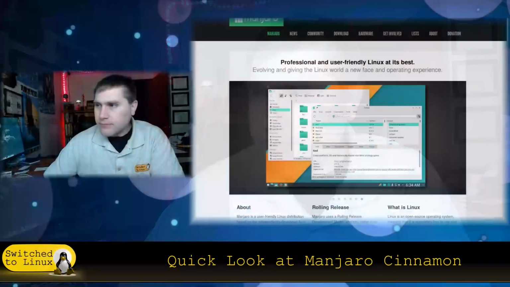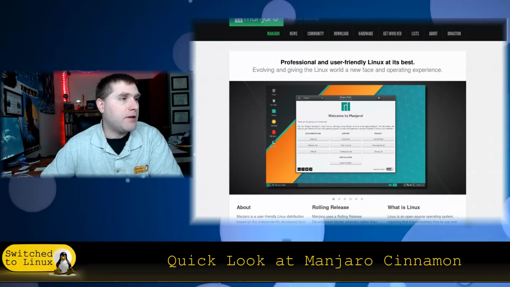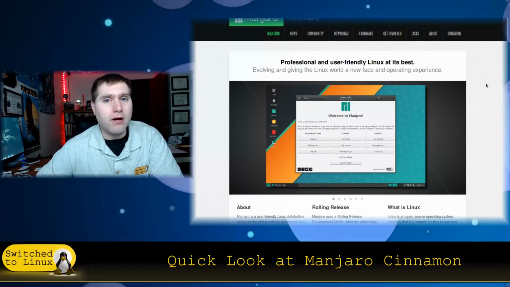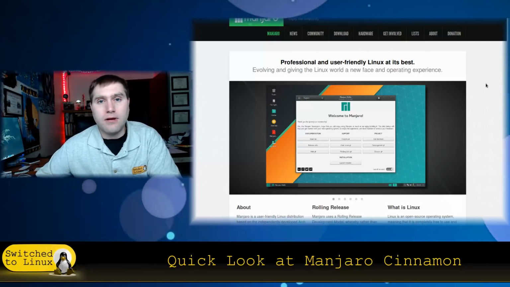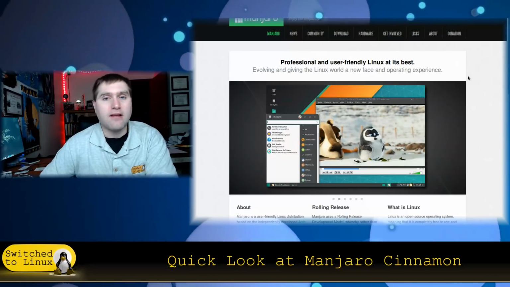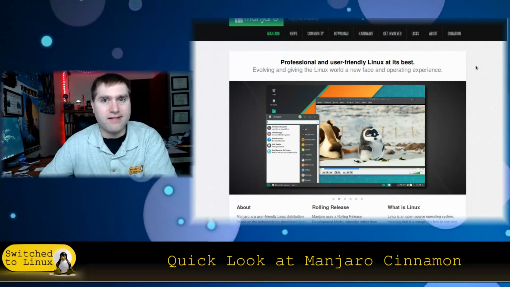If you want to look at Manjaro, here is their website, manjaro.org. I believe it's either pronounced Manjaro or Manjaro, so whatever, I'll call it Manjaro here. If it's technically supposed to be something else, I have not researched the origin of this, unlike GNOME.